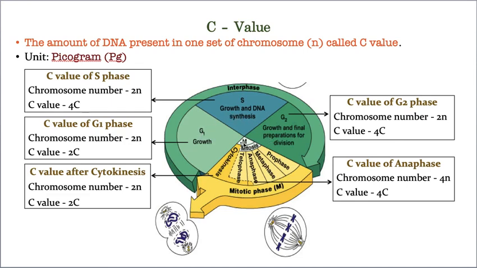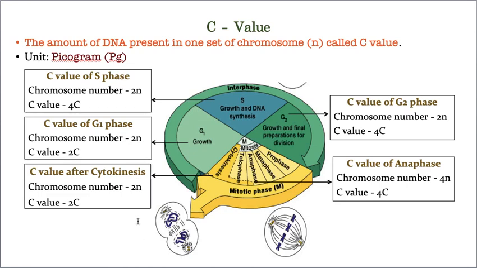Whereas M phase is divided into karyokinesis and cytokinesis. Karyokinesis is divided into prophase, metaphase, anaphase and telophase. Whereas cytokinesis is the last phase by which one cell divides into two daughter cells. Hope you remember all these points. Otherwise, go back and watch the video again, and you will definitely understand.